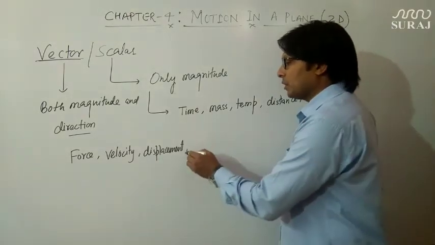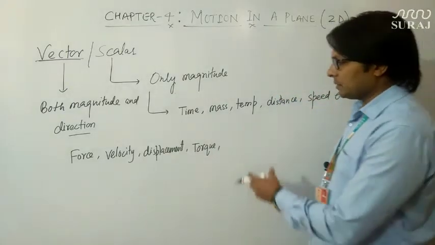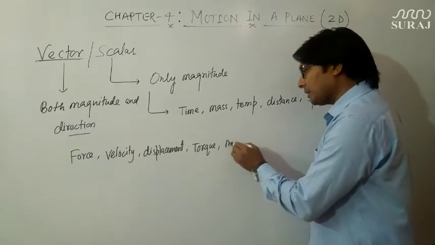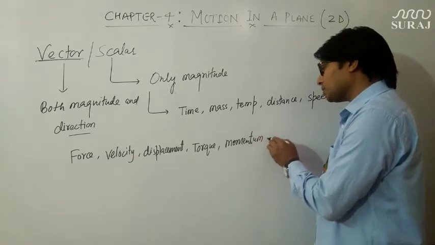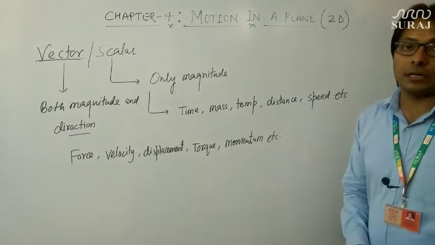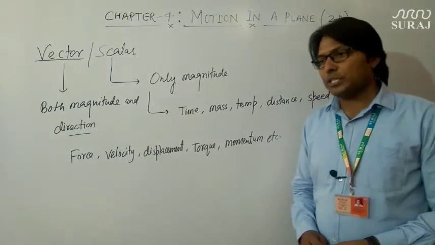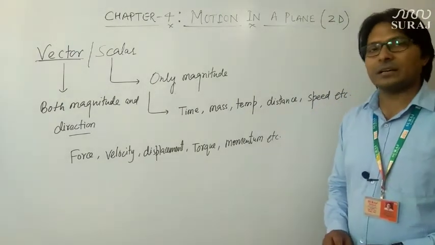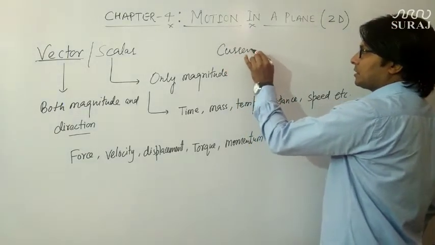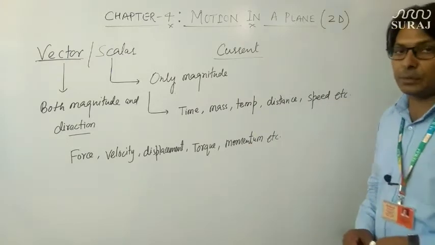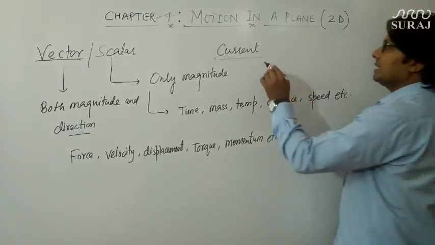There are so many other quantities also, like torque, and angular momentum, or in fact momentum, which is mass into velocity, so it is also a vector quantity. There are so many physical quantities which are vector quantities. In fact there are certain physical quantities which have direction, but still they are considered as scalar. For example, electric current. Current has magnitude as well as a fixed direction, opposite to the direction of flow of electrons, but it is a scalar quantity.